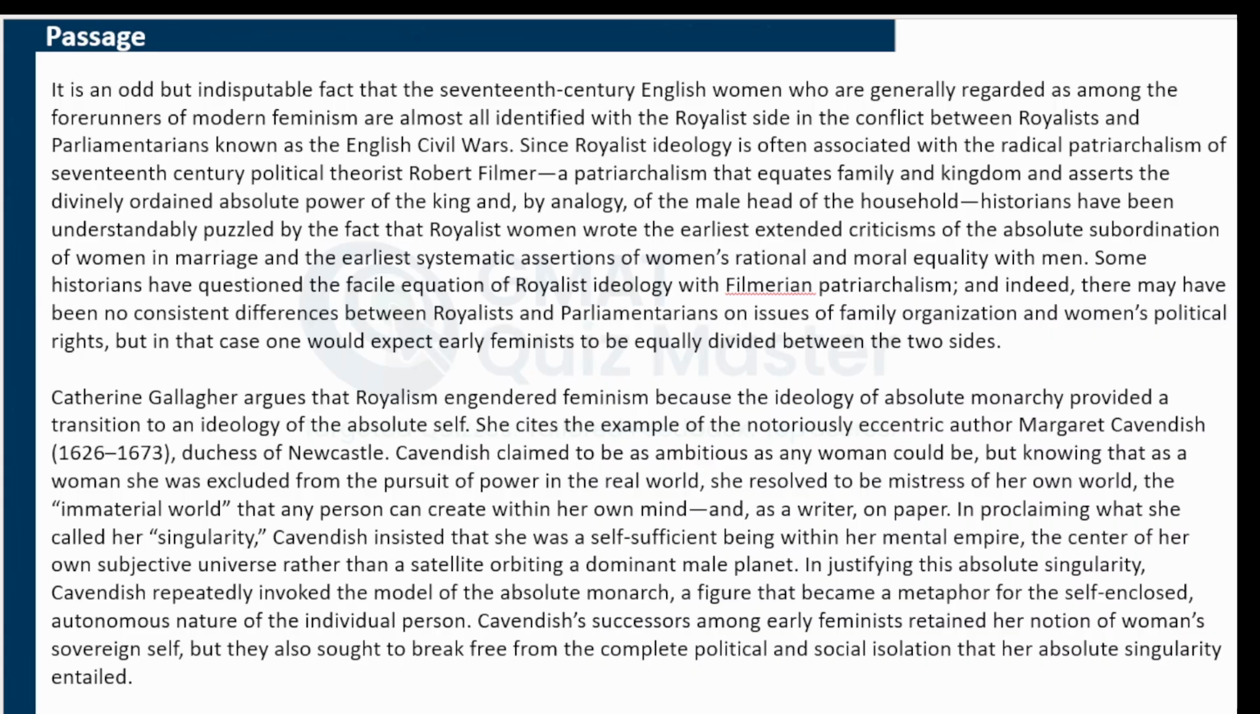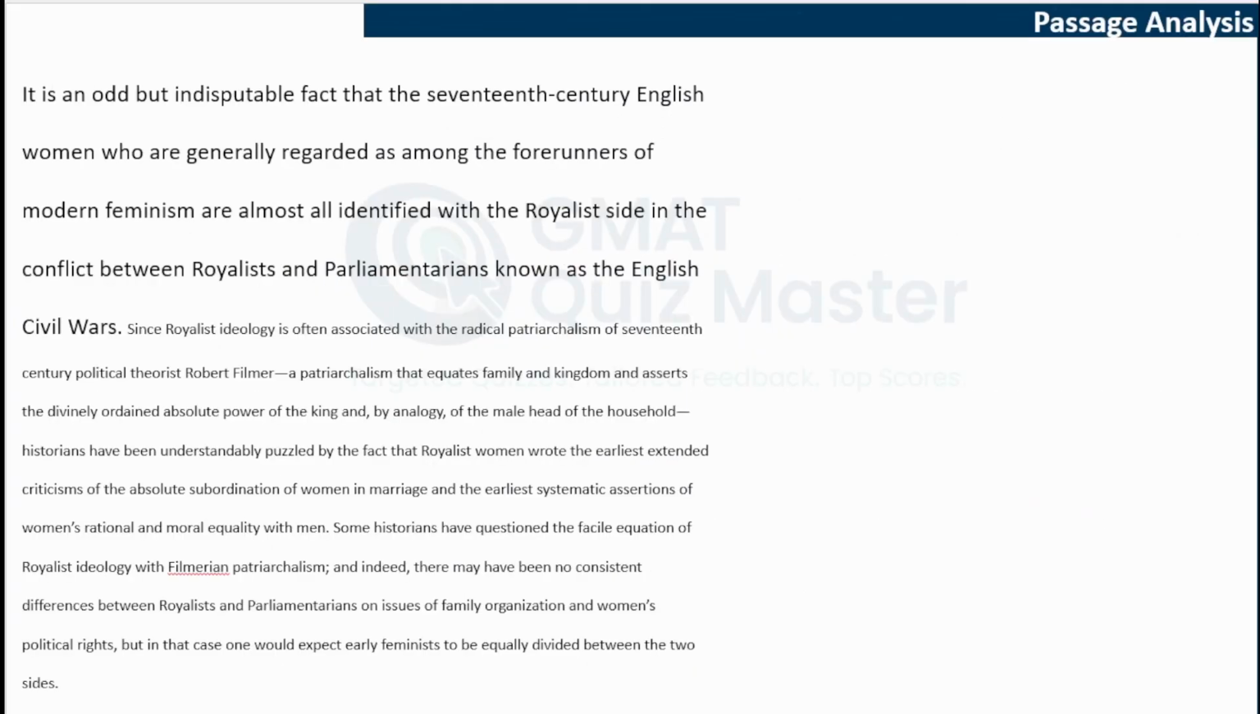Here is the passage. All right, let's start reading the passage. It is an odd but indisputable fact. Let's stop here to understand this portion first before we proceed to read the entire sentence. This portion says that it refers to the fact here.